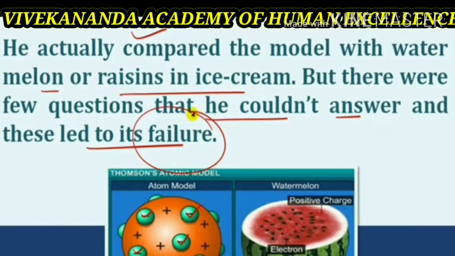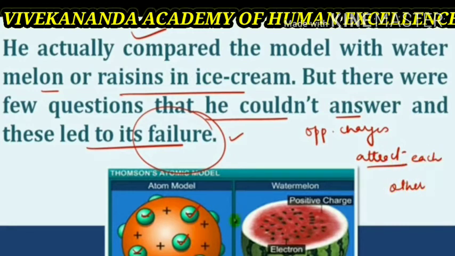This model explains some of the properties of atoms. It also explained that atoms are neutral. However, it was soon discarded when Rutherford and his co-workers observed some unusual scattering of alpha particles by thin metal foils. He was unable to explain how opposite charges affect each other.